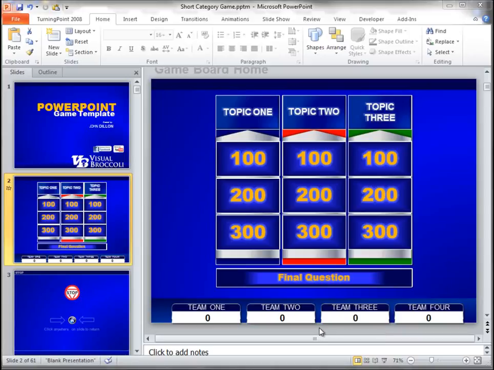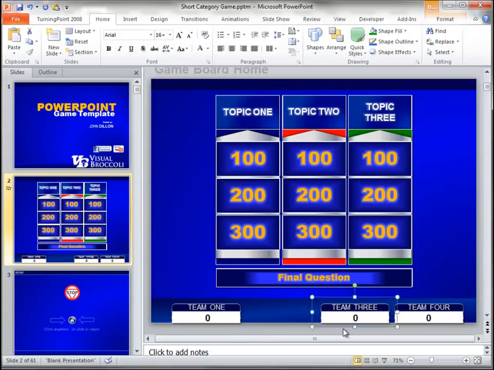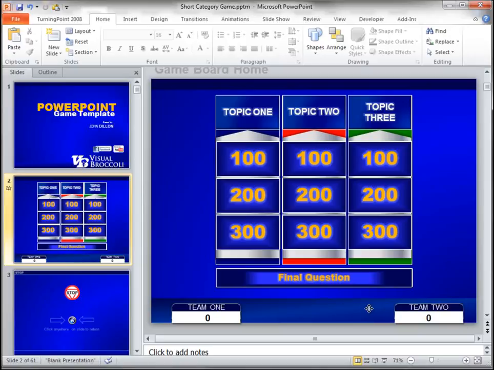But I will talk about real quickly a simple way if you want to drop from 4 teams to 2 teams. It just looks cleaner. If you're not going to have 4 teams, you're going to use 2 teams, it looks cleaner to just get rid of them. So what I would do is this. Get rid of Team 2. Get rid of Team 3. And just rename this one Team 2. And now it's balanced out, and you have 2 distinct teams, and you just have a nice balanced look to your game.